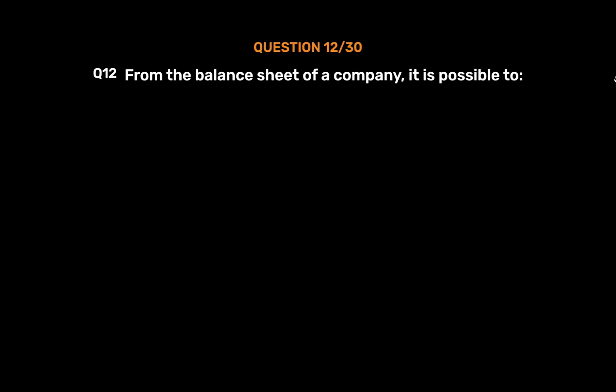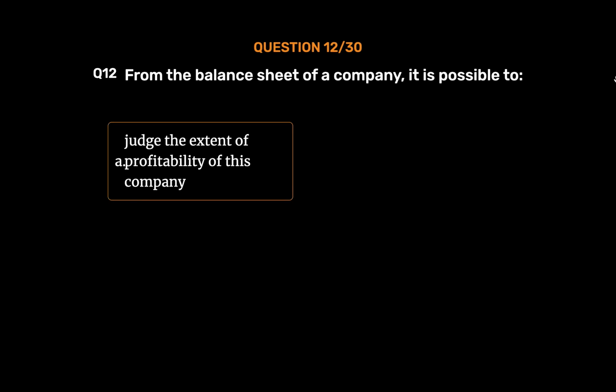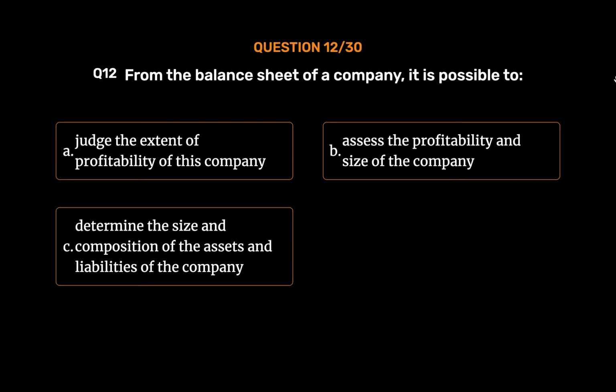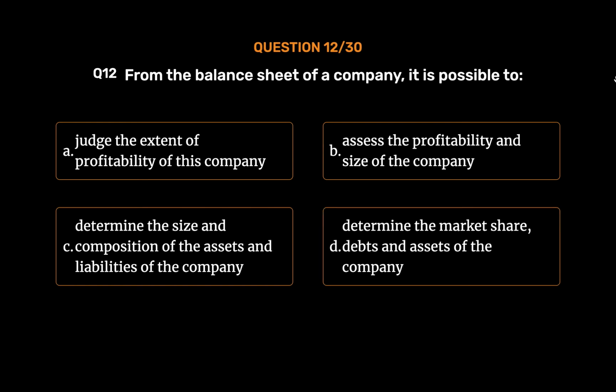Question number 12. From the balance sheet of a company, it is possible to Option A, judge the extent of profitability of this company. Option B, assess the profitability and size of the company. Option C, determine the size and composition of the assets and liabilities of the company. Option D, determine the market share, debts and assets of the company. The correct answer is Option C. Determine the size and composition of the assets and liabilities of the company.